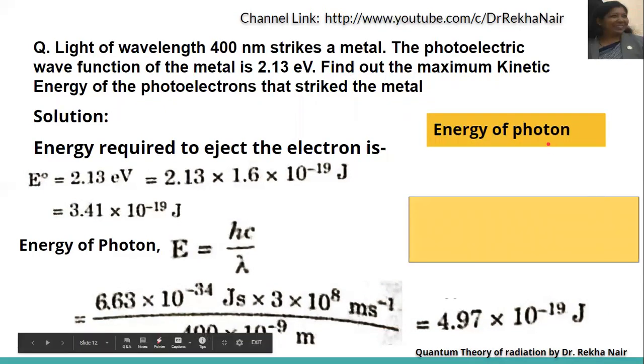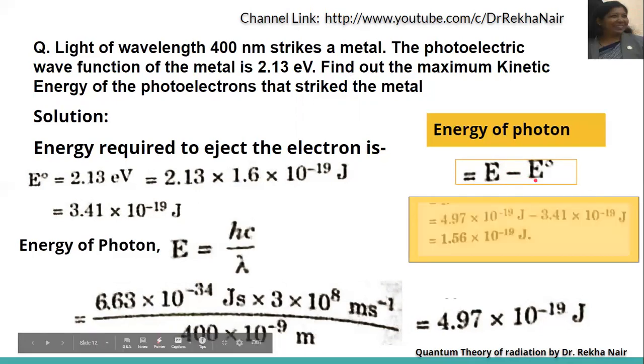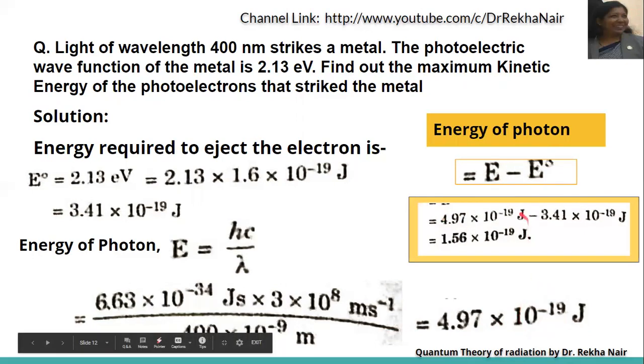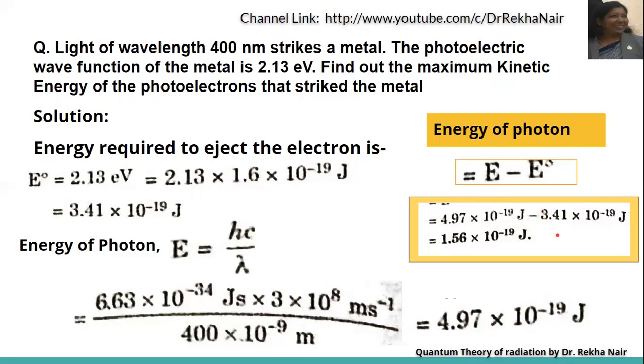Now let us calculate the kinetic energy. We know that KE is equal to E minus E0. Here E is 4.97 into 10 to the power of minus 19 joule, and E0 is 3.41 into 10 to the power of minus 19 joule. E0 is nothing but the minimum energy required to eject the electron, and E is nothing but the actual energy of the photon.